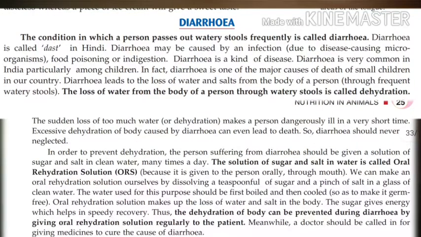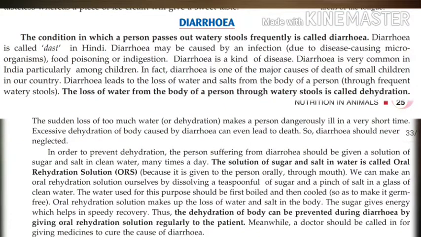Okay. We can make an oral rehydration solution ourselves by dissolving a teaspoonful of sugar and a pinch of salt in a glass of clean water. The water used for this purpose should be first boiled and then cooled so as to make it germ free. Understand how to make oral rehydration solution? First you have to boil and cool the water, and then in a glass of that water a teaspoon of sugar and a pinch of salt is mixed. This is called ORS or oral rehydration solution.